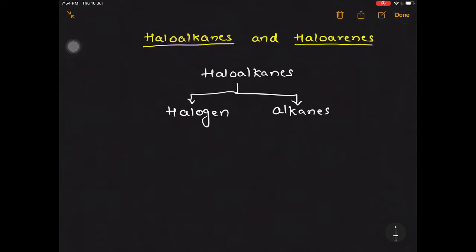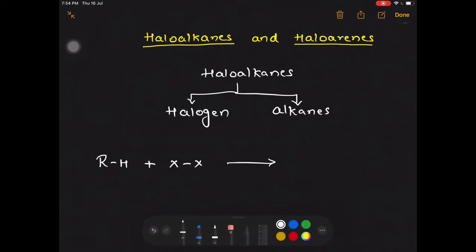Now, when we carry out the halogenation of alkanes, let's represent the alkane as R-H, and this is being treated with halogen. What happens is one of the hydrogens is replaced by the halogen atom, so that we get R-X plus HX.